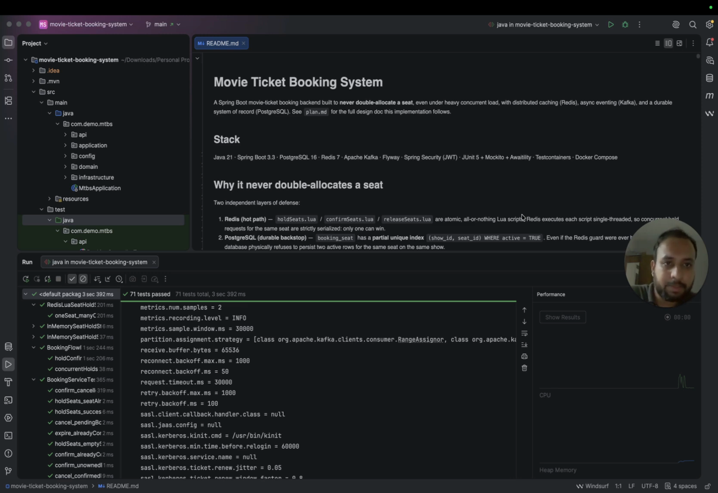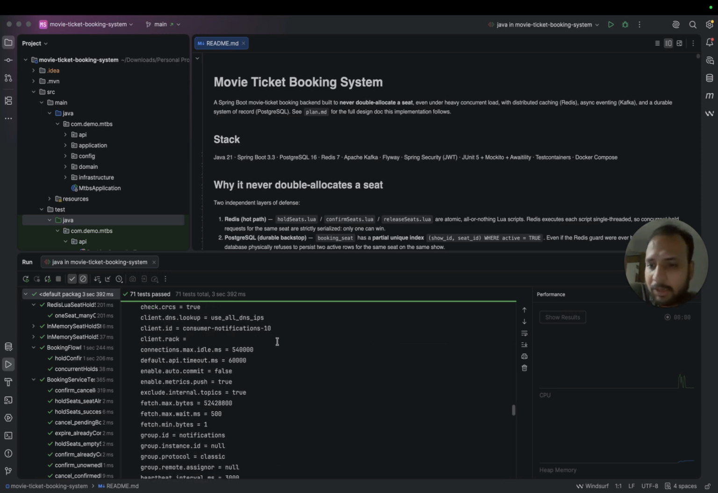In this project right now, I am using Redis for distributed locking, but I have kept SQL also, let's say in case the whole Redis cluster is down. In that case I can use the SQL.